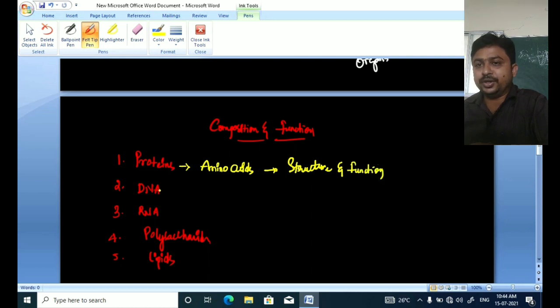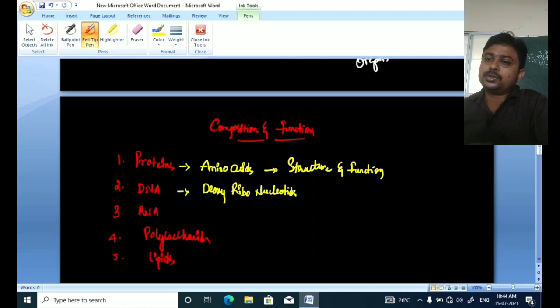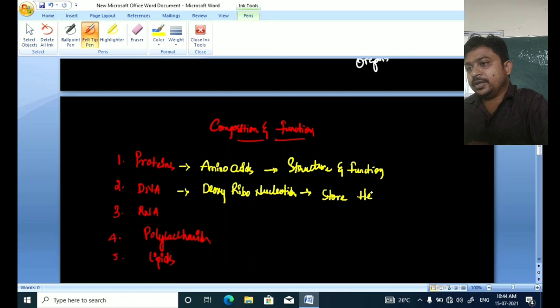Then coming to DNA. DNA is mainly composed of deoxyribonucleotides. What is the importance of DNA? It can act as a storage of hereditary information. It can store hereditary information.